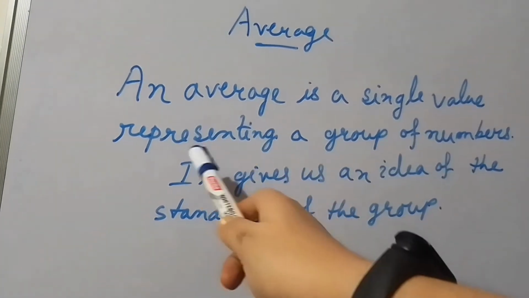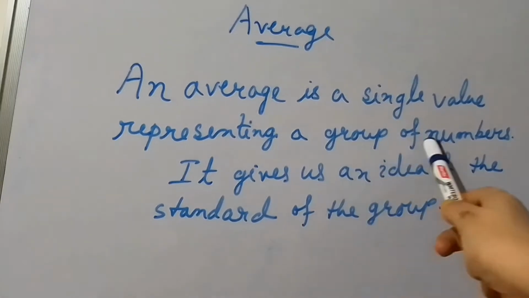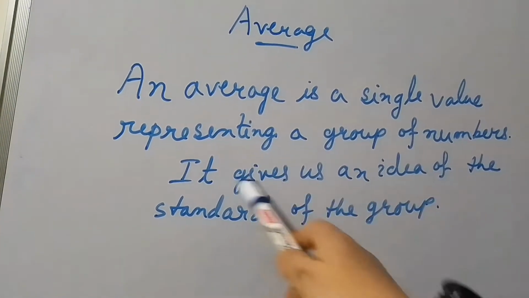An average is a single value representing a group of numbers. It gives us an idea of the standard of the group.